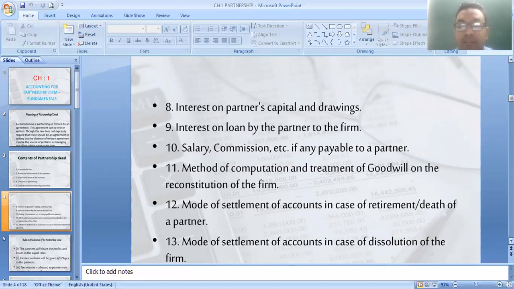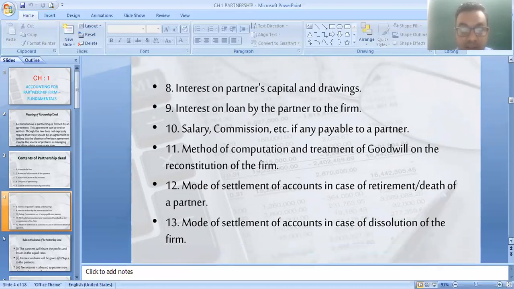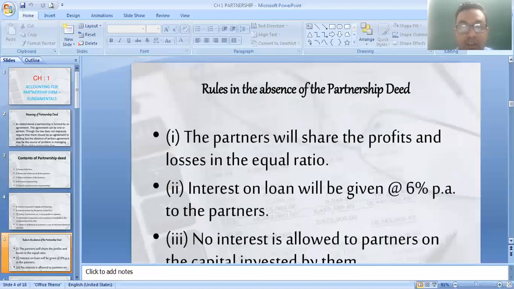Mode of settlement of accounts in case of retirement and death of a partner, and mode of settlement in case of dissolution of the partnership firm. There are also separate chapters for these: retirement and death is a separate chapter, and dissolution of partnership firm is also a separate chapter. In those chapters we discuss them in detail. So all this information is included in a partnership deed.